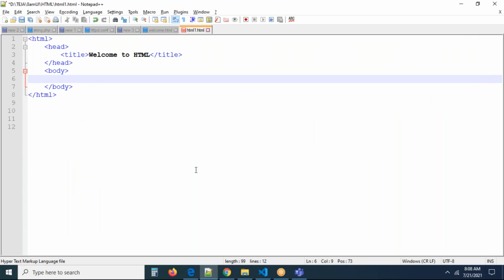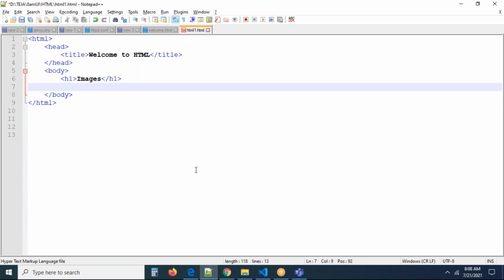So generally, to work with images, we have an image tag. So let us go with the image tag. To include an image, we have a tag. img is a tag. Now you can see I'm not adding anything to this, just img open, img close. It's a self-closing tag. Just go and refresh the page. What is the output of this program? You cannot see anything, I believe.